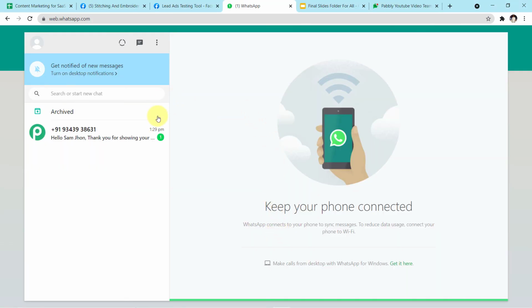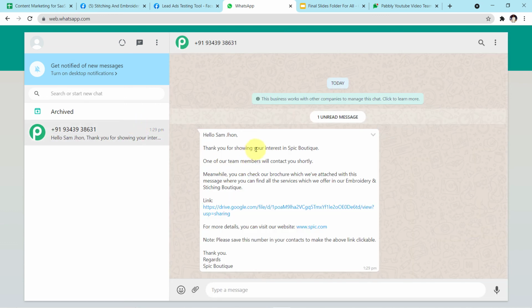Yes guys, you can clearly see a message has just arrived for Sam John which says, "Hello Sam John, thank you for showing your interest in Spick Boutique. One of our team member will contact you shortly. Meanwhile, you can check our brochure which we have attached with this message where you can find all the services which we offer in our embroidery and stitching boutique. Link is given to you. For more details, you can visit our website. Note, please save this number in your contact to make the above link clickable.